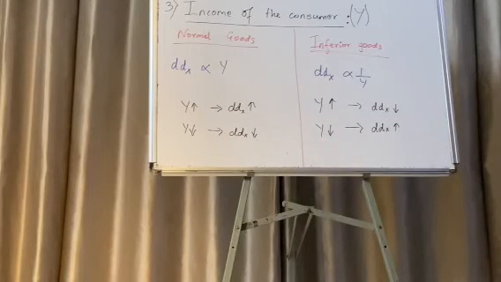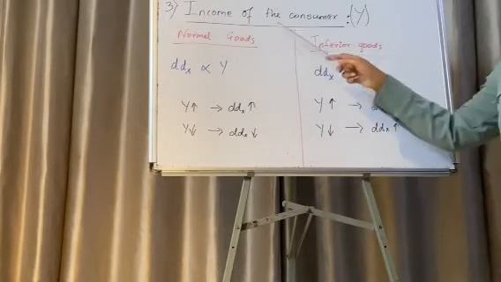Now, the third factor affecting the demand for a commodity is the income of the consumer. By income of the consumer, we mean the money income of the consumer, and it is denoted by Y. Now, I can talk about income of the consumer in terms of two commodities.